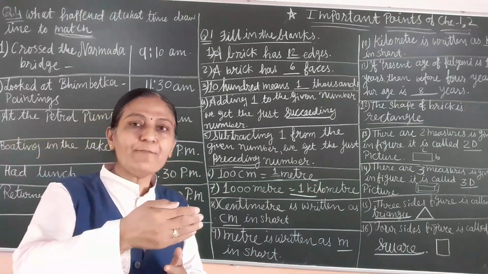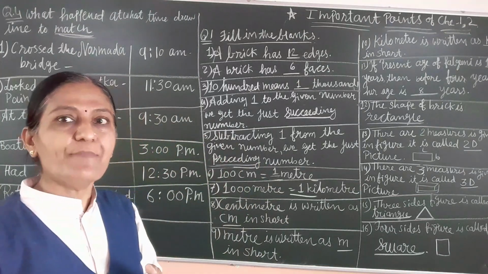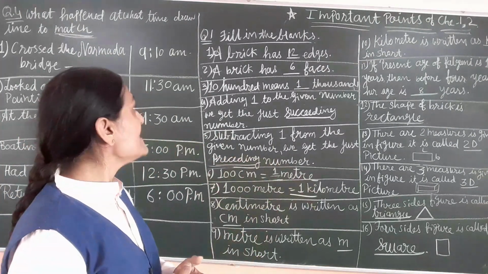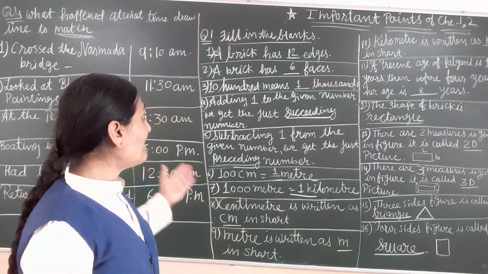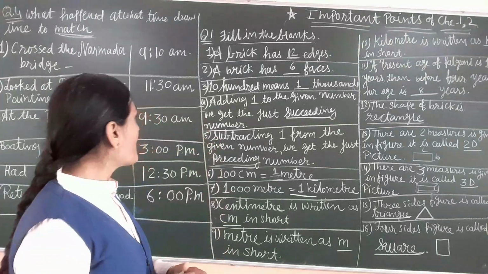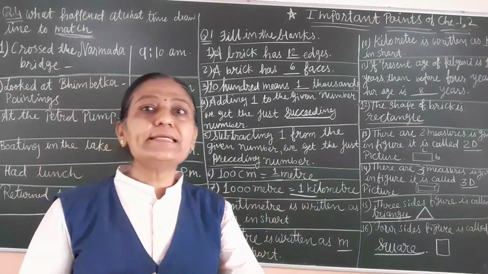Now the fourth one: adding 1 to the given number, we get the just succeeding number. Fifth one: subtracting 1 from the given number, we get the just preceding number.